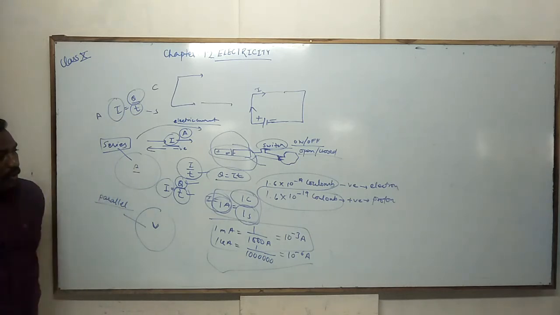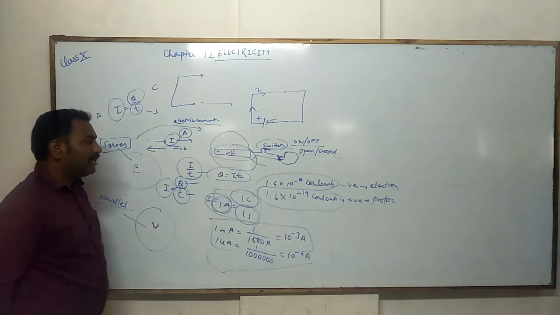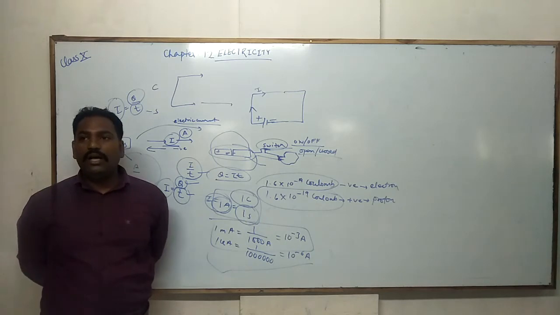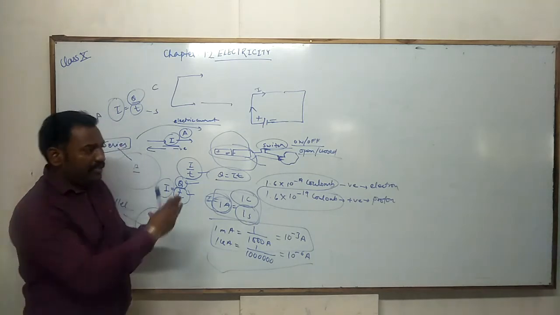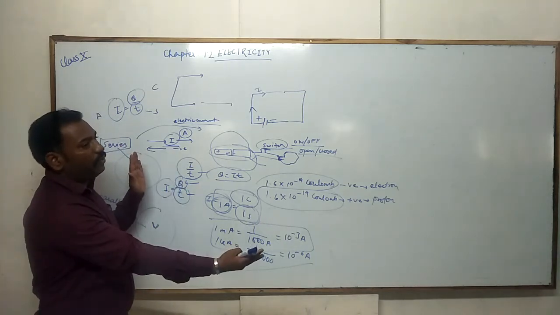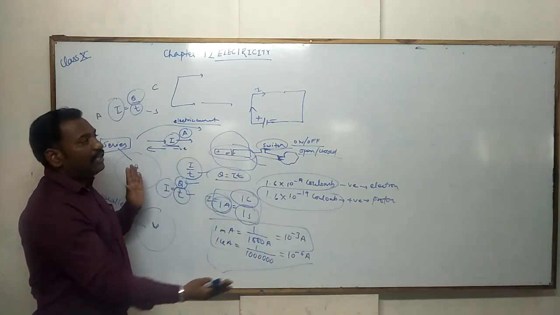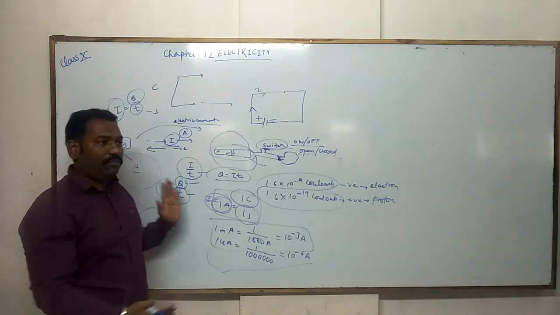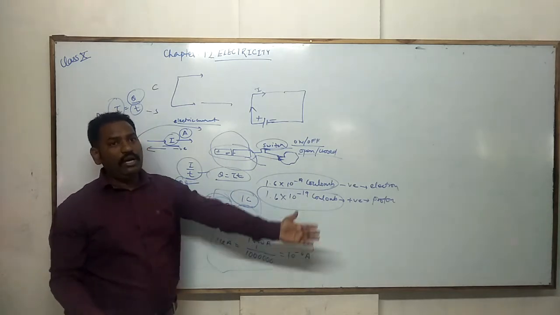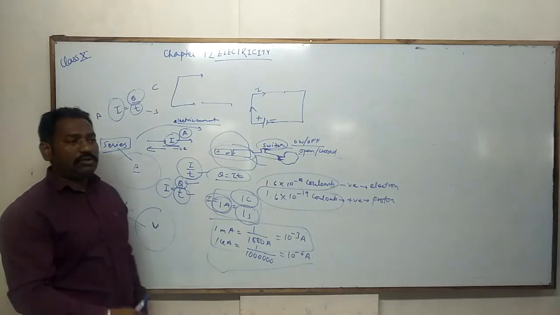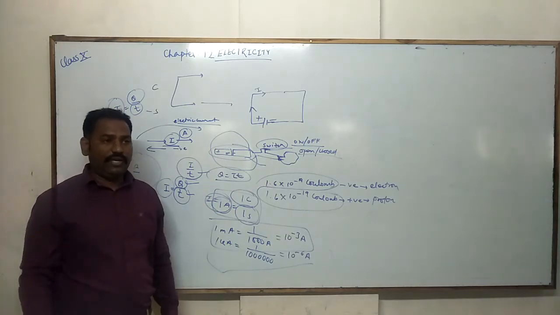It means for the flow of electrons we need one condition, that is the difference between the electric potentials. If two points have different values of potential, it means they have different values of voltage, then the charge, meaning the electric current, will flow from that point to the other point. We will discuss these definitions also, electric potential and potential difference.